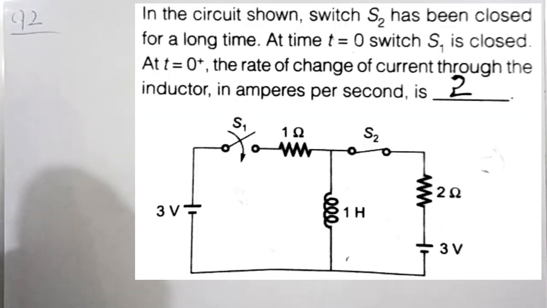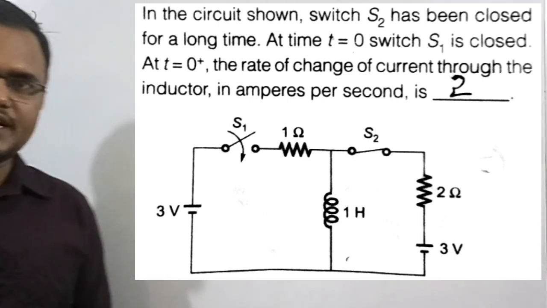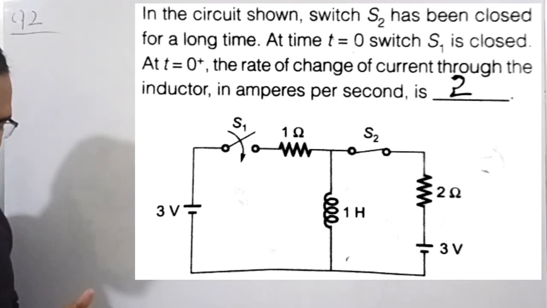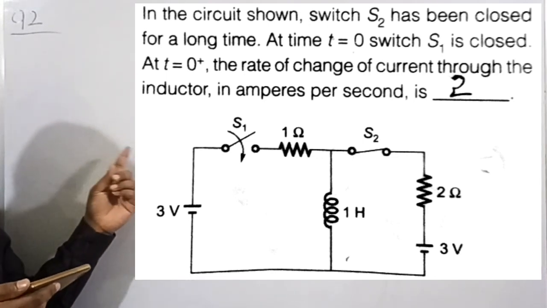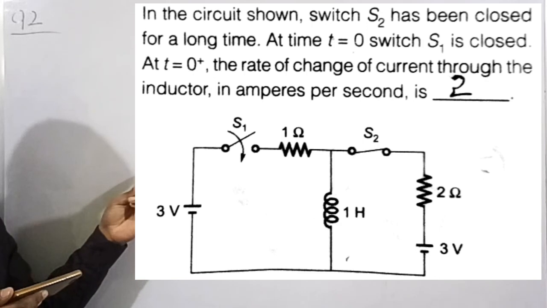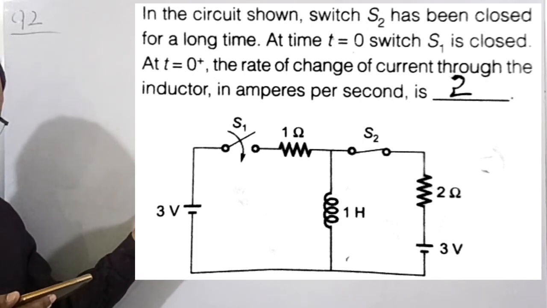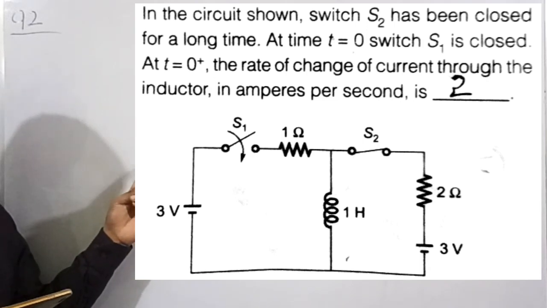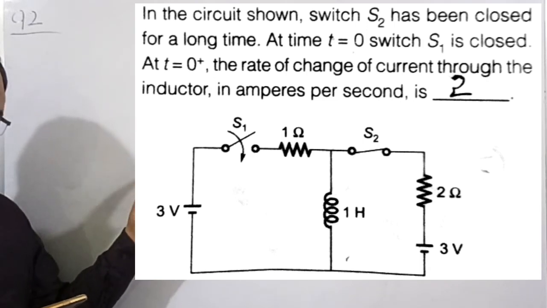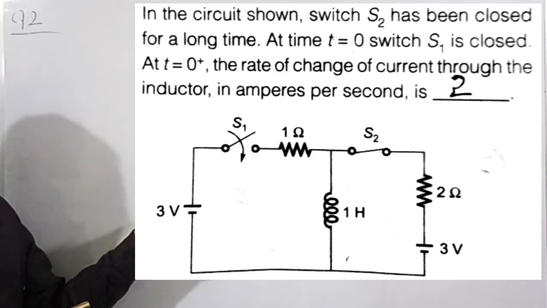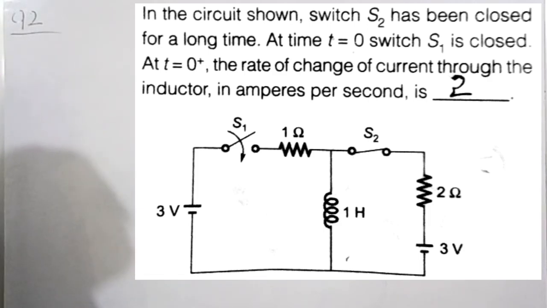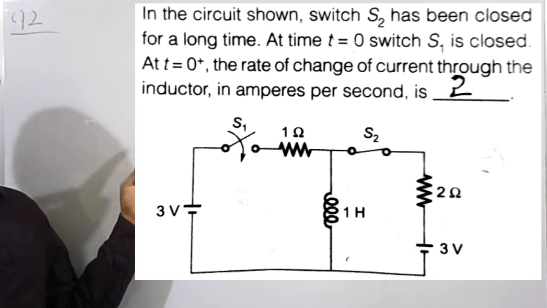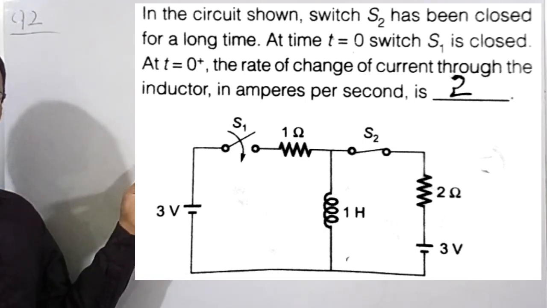After solving the previous problem, now let's move forward to another numerical. The numerical number is 92. Question 92 says that in the circuit shown, switch S2 has been closed for a long time. At t is equal to 0, switch S1 is closed. At t is equal to 0 plus instant, we need to find the rate of change of current through the inductor in amperes per second. What they are trying to say is that switch S1 is closed for a long time and switch S2 is closed at the instant t is equal to 0.